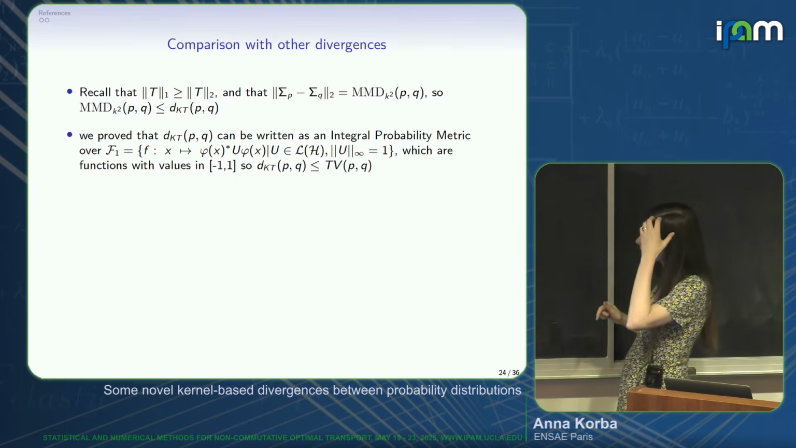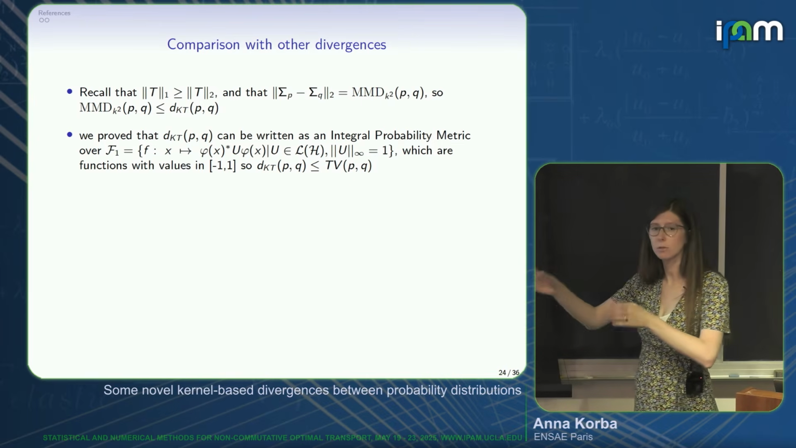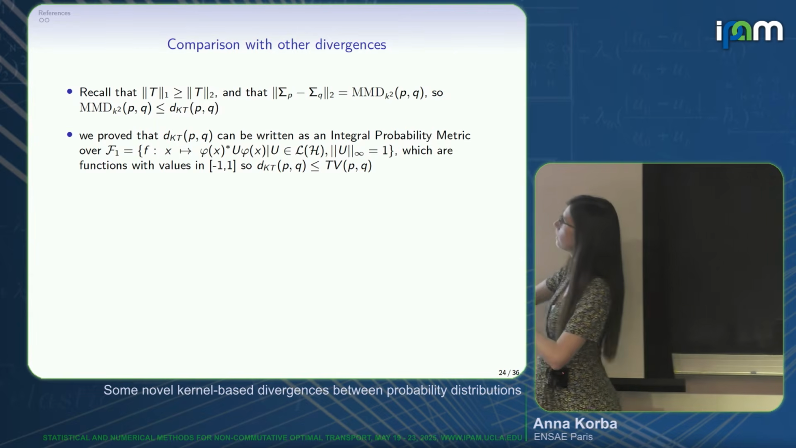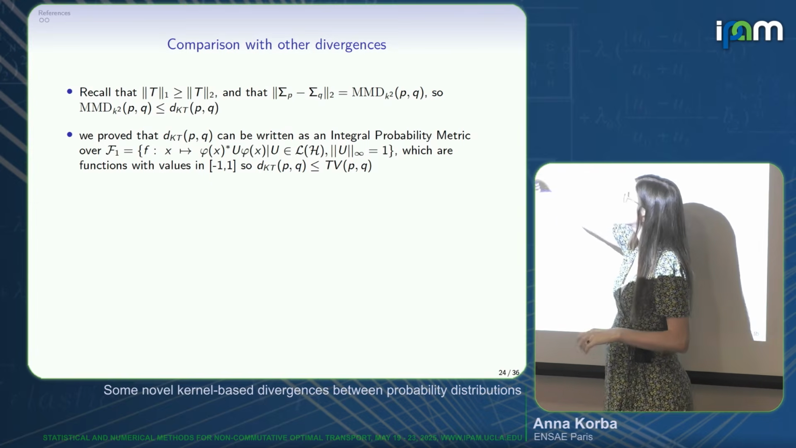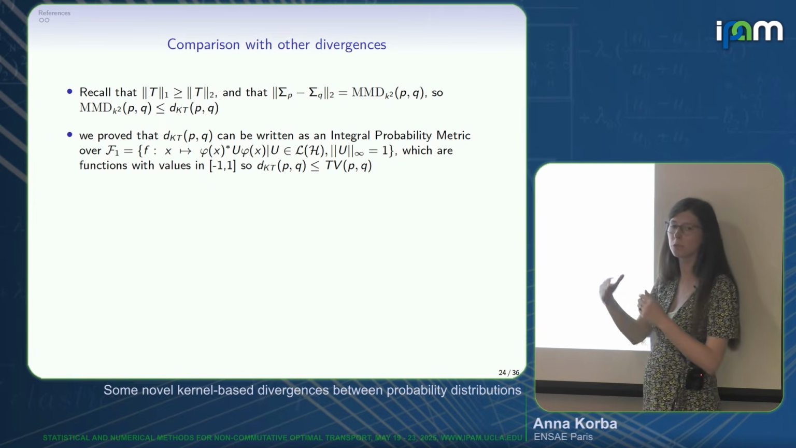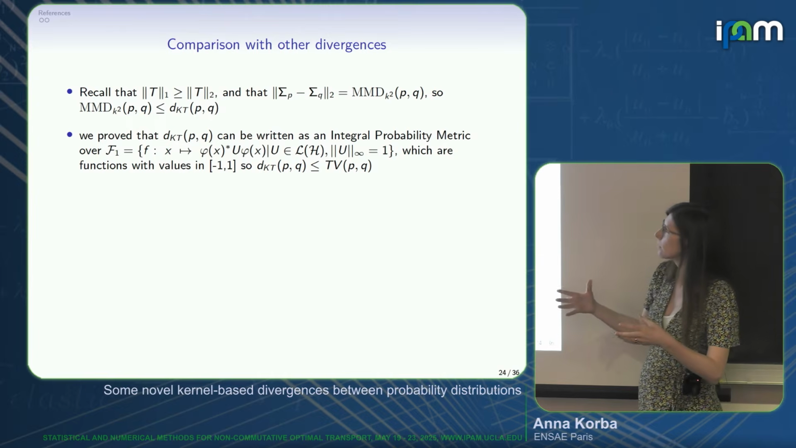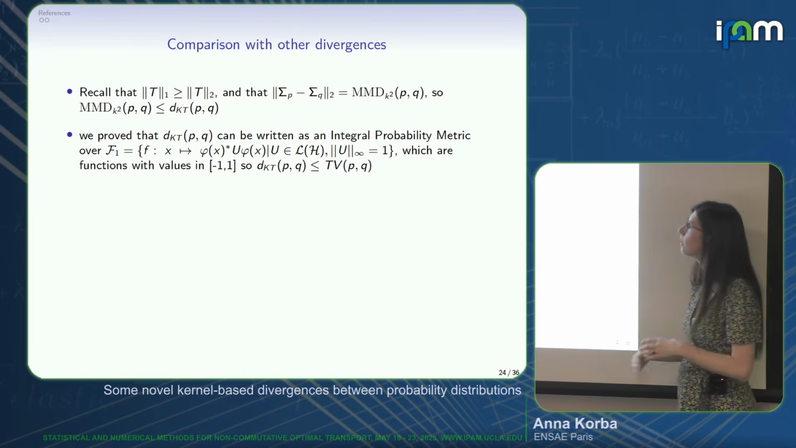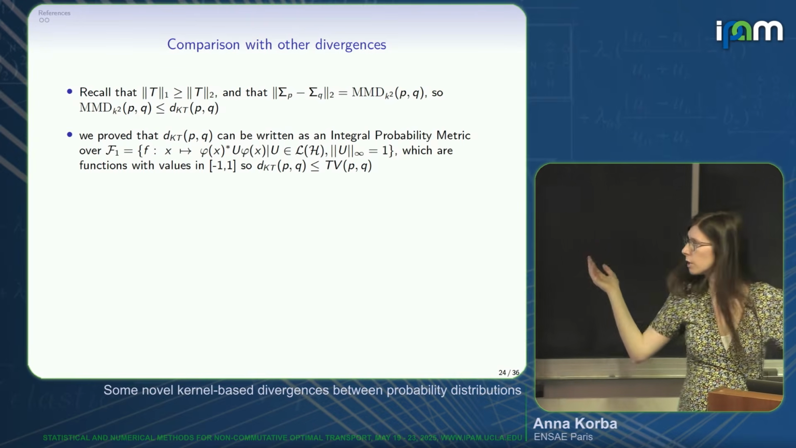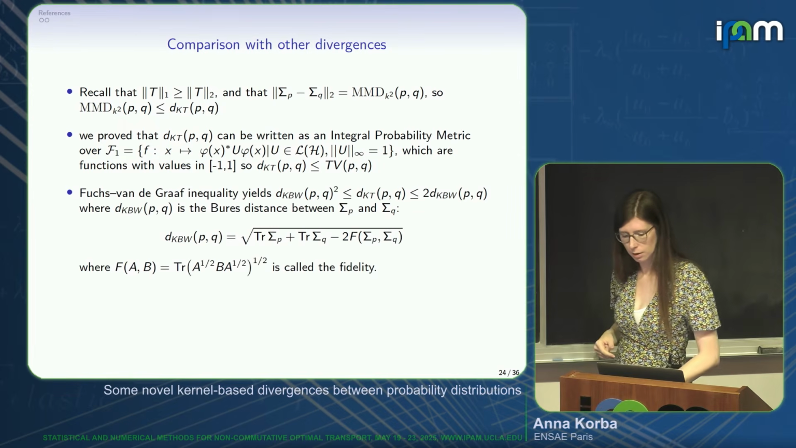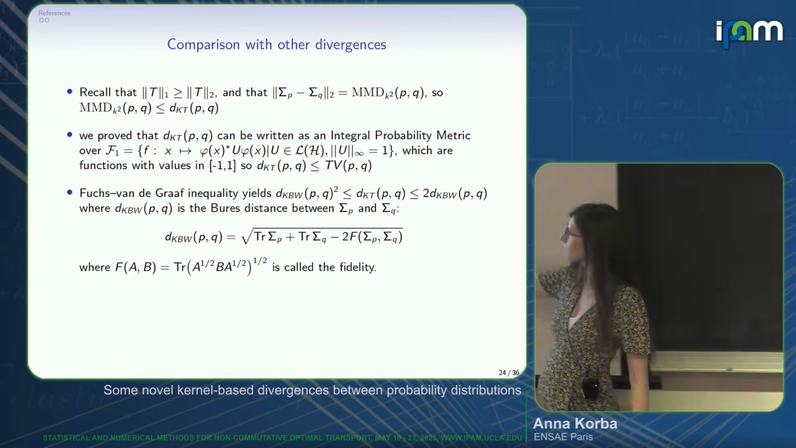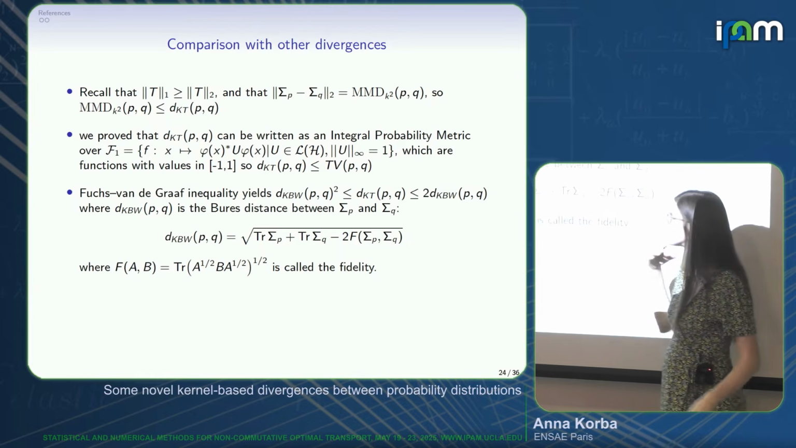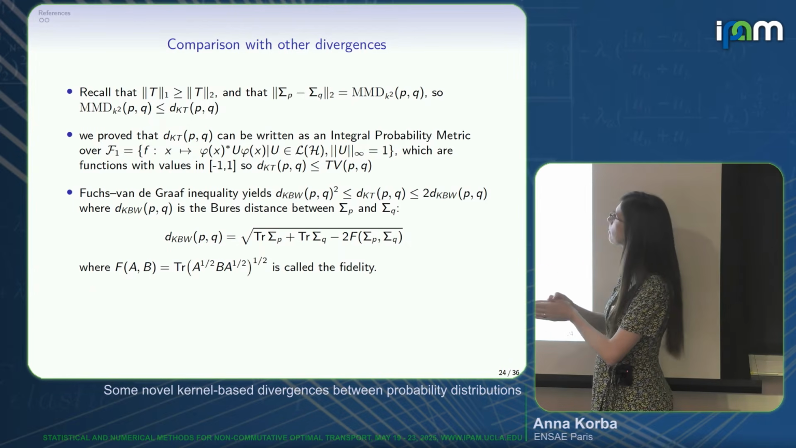We could show as well that this kernel trace distance writes as an integral probability metric, so a supremum of differences of integrals over a class of functions. This class of functions is characterized here, where phi of x is the kernel. It's a class of functions with values in [-1, 1] that is included in particular in the one defining the total variation. So it's also smaller than the total variation, which is an IPM with functions in [-1, 1]. We also have a way to compare it, and I'll be a bit fast, to what people have called the kernel Bures-Wasserstein, which is simply a Bures distance between these operators sigma P and sigma Q.